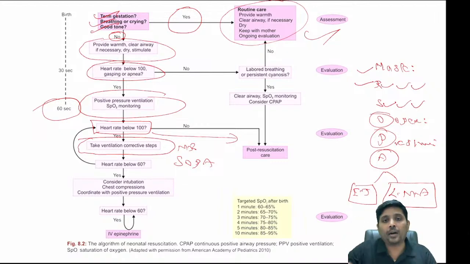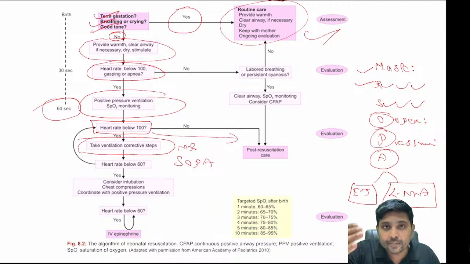At the end of 30 seconds after ventilation correction steps with bag and mask ventilation, or bag and tube ventilation, or bag and laryngeal mask ventilation, again look at the heart rate. If the heart rate is 60 to 100 and increasing, continue bag and mask or bag and tube or bag and laryngeal mask airway ventilation. If the heart rate is more than 100, there is no need for any resuscitation. If 60 to 100 and increasing, continue ventilation till the heart rate becomes more than 100.